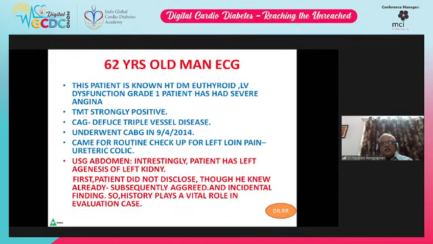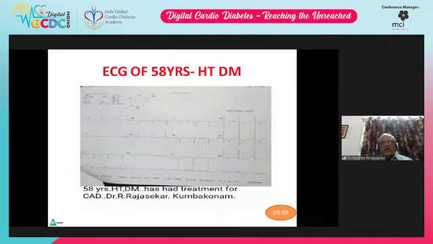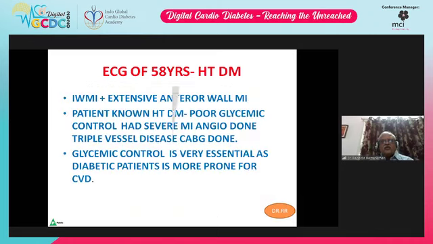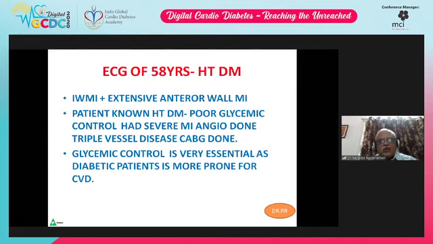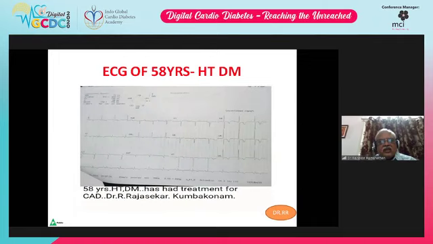So this 62-year-old gentleman, we have already discussed. Again, look at this ECG of a 58-year-old gentleman, hypertensive and diabetic, who has had treatment for CAD. You can see in V1, V2, almost T wave inversion. This patient has both extensive anterior wall and also inferior wall involvement. You can see in 2, 3, aVF, that is QS complexes.